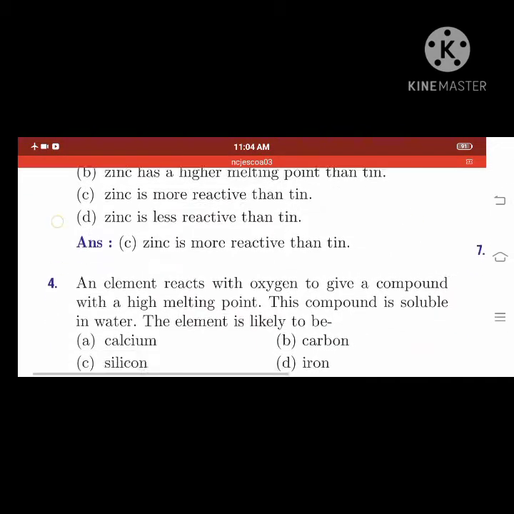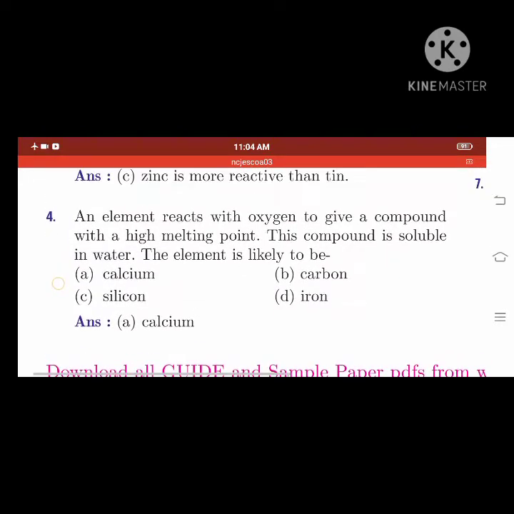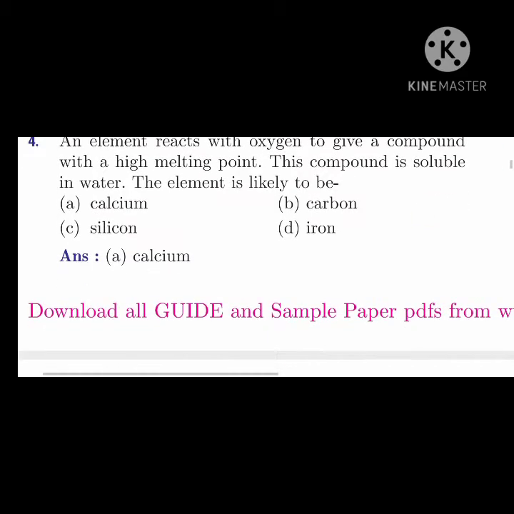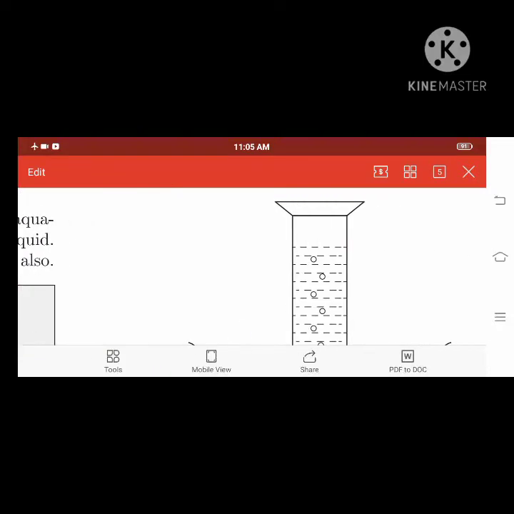Okay, an element which reacts with oxygen to give a compound with a high melting point, and this compound is soluble in water. The element is likely to be... So the element reacts with oxygen, giving a compound with a high melting point, and this compound is soluble in water as well. That is calcium. Calcium, silicon, carbon, iron, they have given. So among these it is calcium. Okay, so let us see the fifth question.